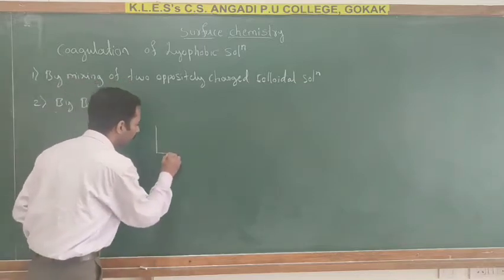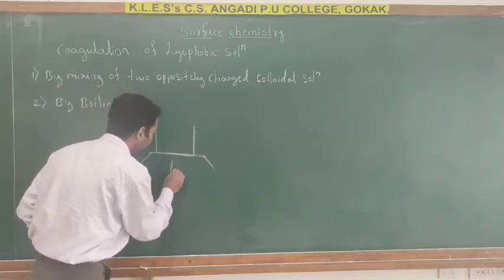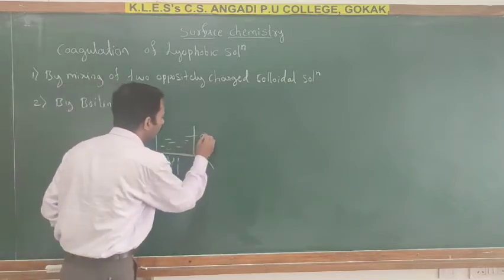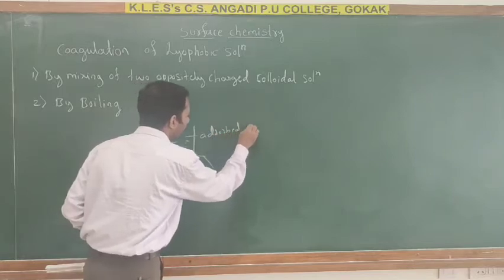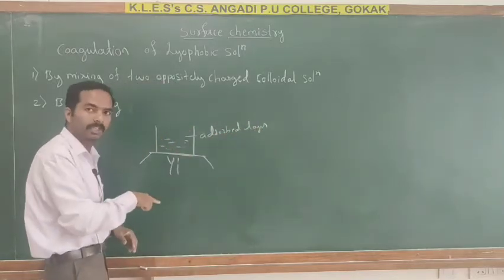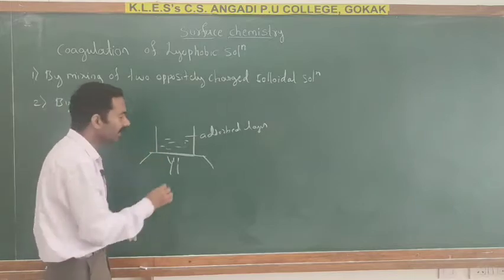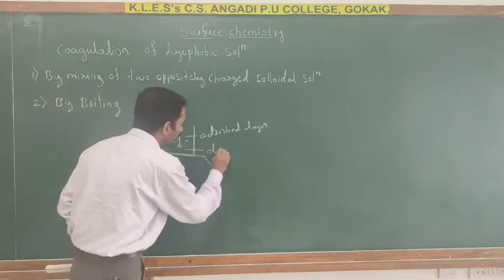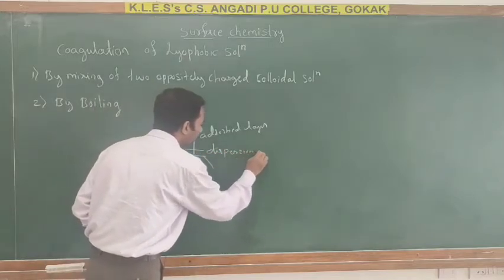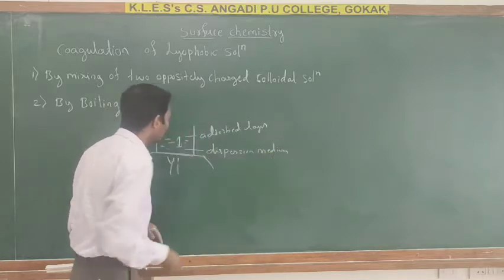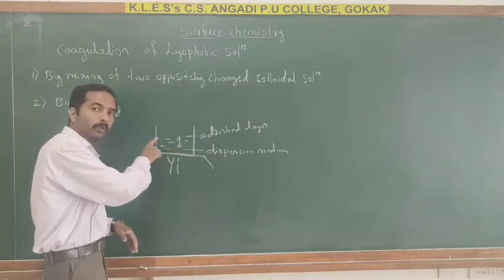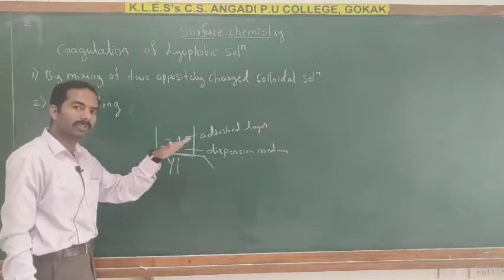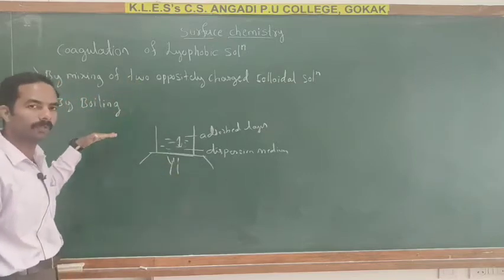So here, when the solution is boiled, the adsorbed layer gets disturbed due to increased collision with molecules of the dispersion medium, and this reduces or neutralizes their charges, and finally they precipitate out. So this is the second method for the coagulation of lyophobic solution.